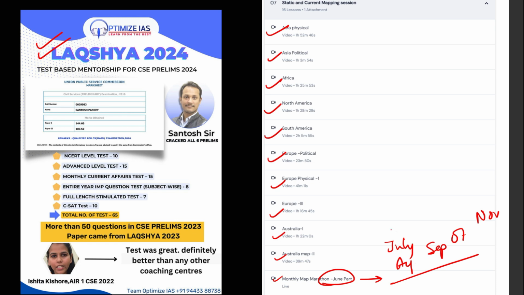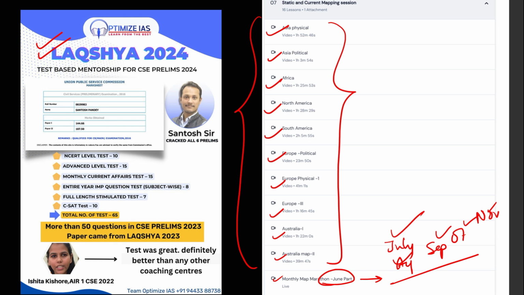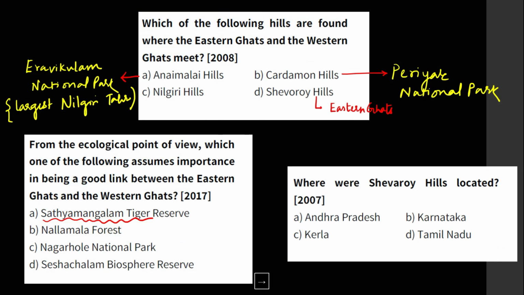So we have taken one map session for every month, and I have some static map sessions also, where we have covered all the important map points which can come in the UPSC prelims examination. Do watch this video. This video is really very worthful, really very in depth, and I promise you that you are going to thank me. You are going to thank me that such kind of map analysis we have not seen. Okay, let us move forward, guys.